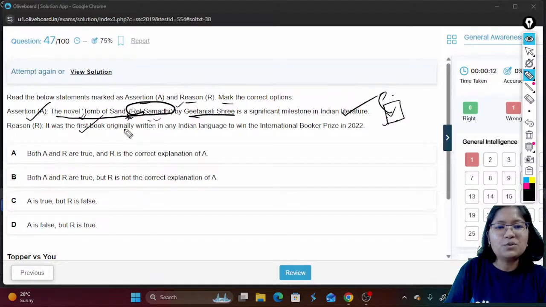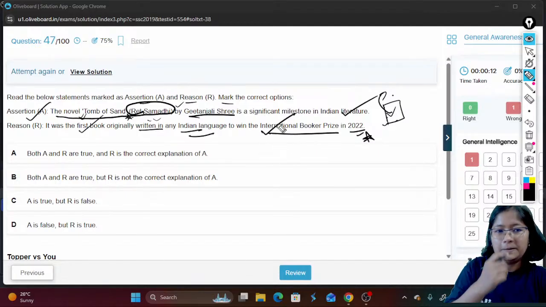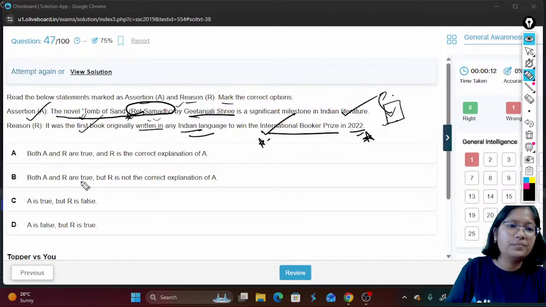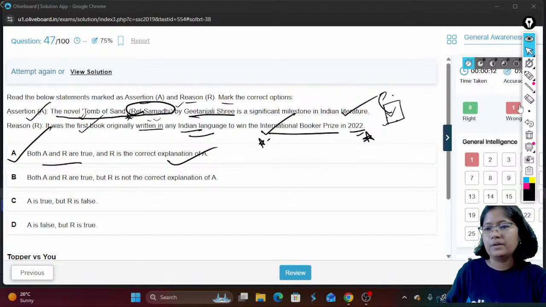It was the first book originally written in any Indian language to win the International Booker Prize in 2022. So, the first book to win the International Booker Prize 2022. After that, I had read about it after this award. Okay, so both the statements A and R are true, and R is the correct explanation of A. Next one.